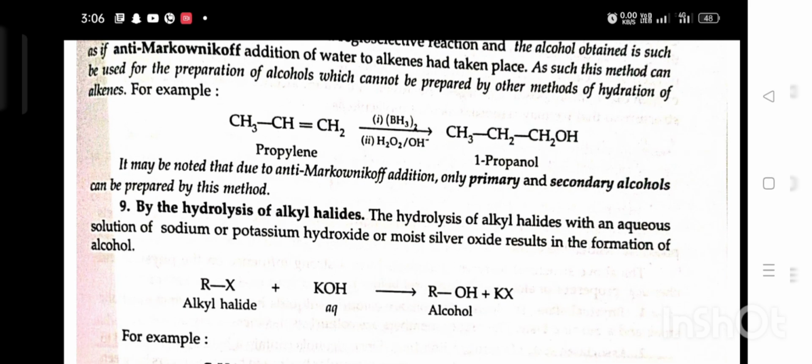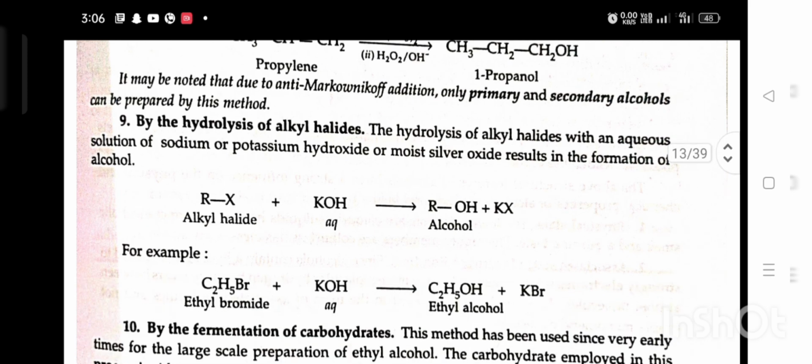9. By the hydrolysis of alkyl halide. The treatment of alkyl halide with an aqueous solution of sodium or potassium hydroxide or moist silver oxide results in the formation of alcohol. Alkyl halide plus aqueous KOH gives alcohol and KX.